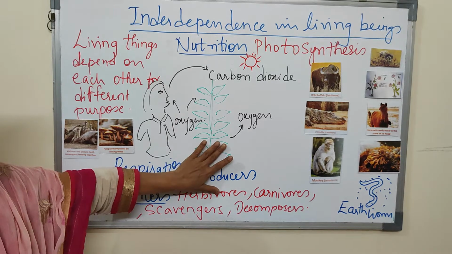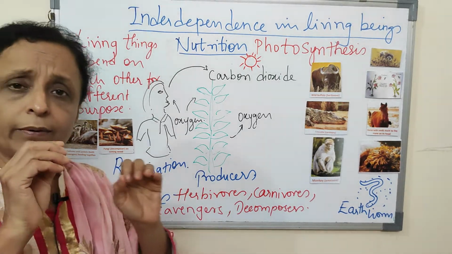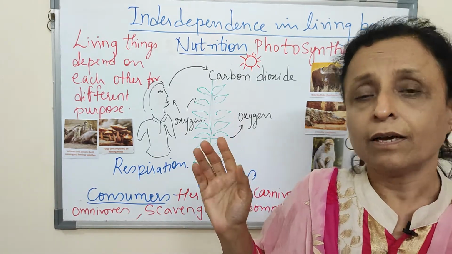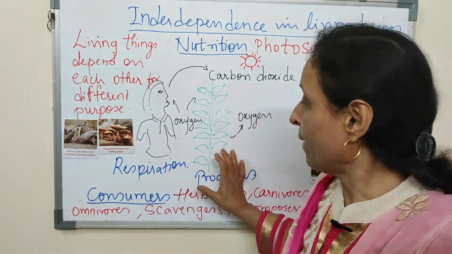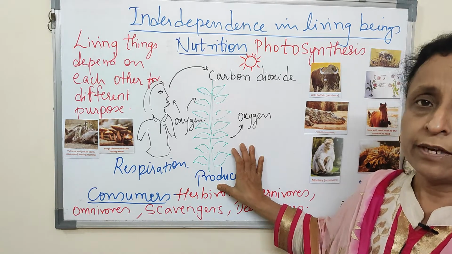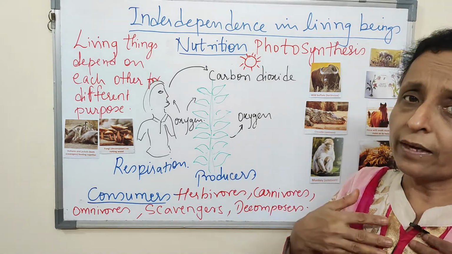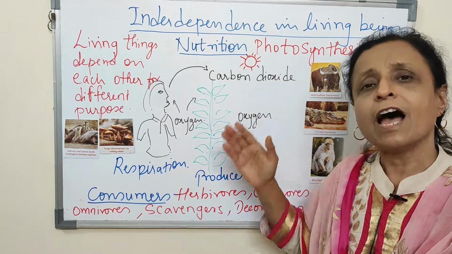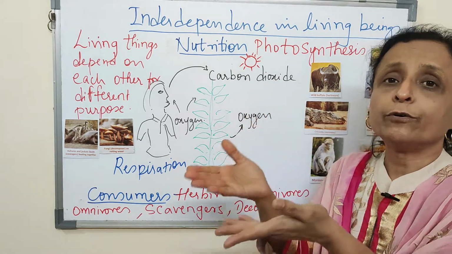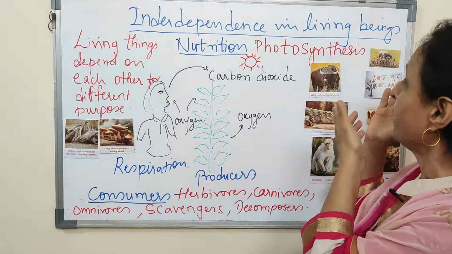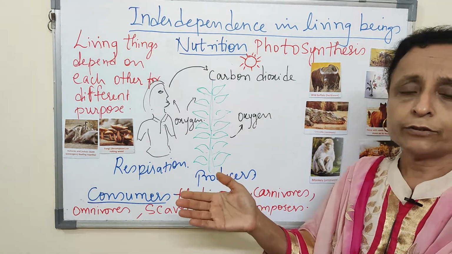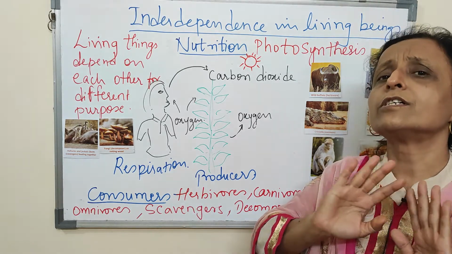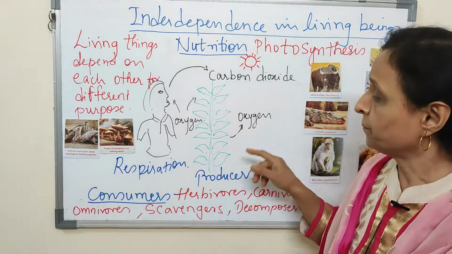But basically plants are the producers. Only plants can produce their own food, not animals, only plants. So plants are known as producers. They produce the food which we eat. They utilize it for their own purpose also, and they give us food to eat. They give food to the animals also to eat. So they are primary producers. They just produce food which is utilized by all the organisms.